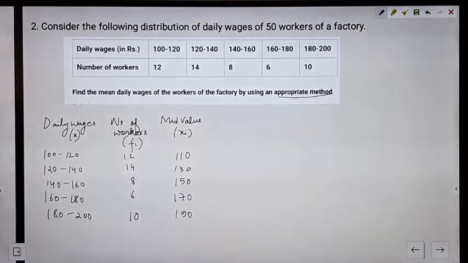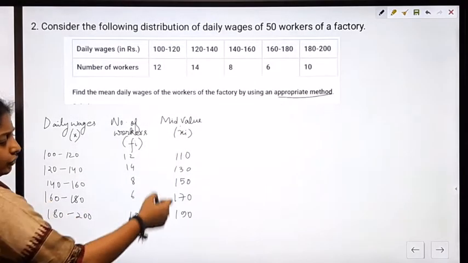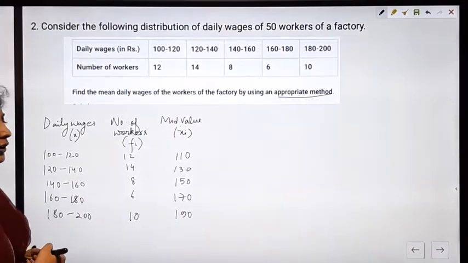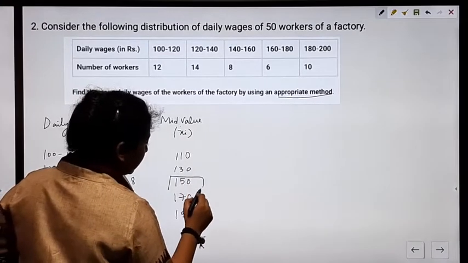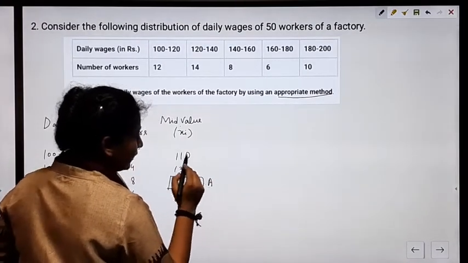These are our mid values. Now if you can see here, xi values are coming out large enough, so we can use either the assumed mean method or the step deviation method. Let me consider 150 to be our assumed mean A.